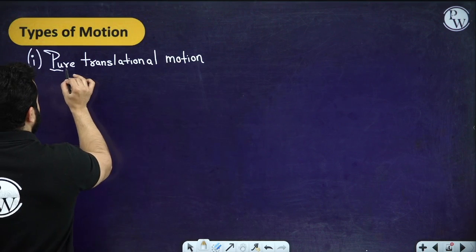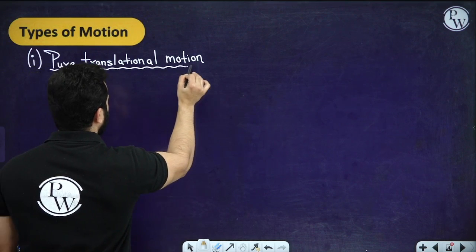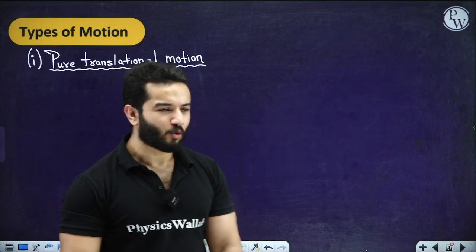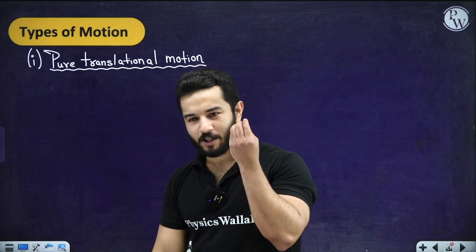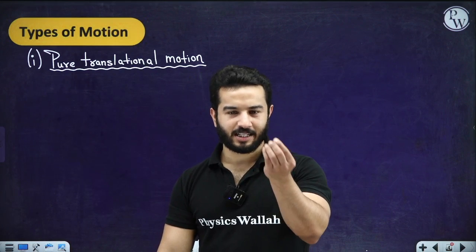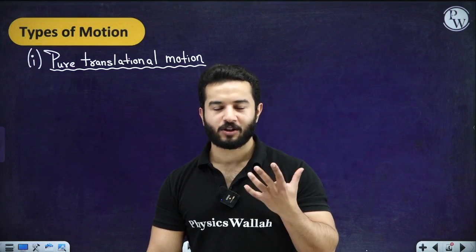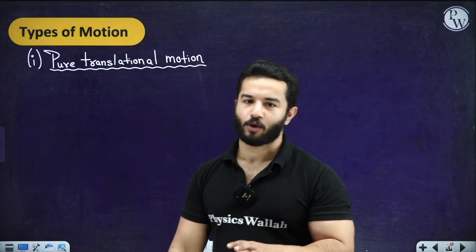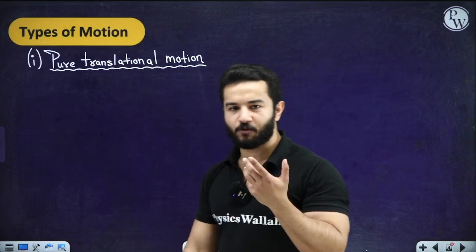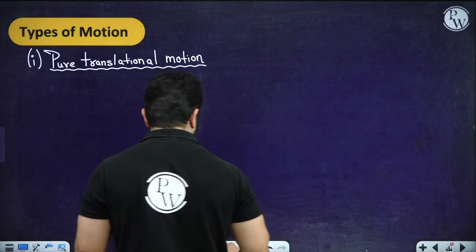Now, this is the thing. If you are really talking about a pure translational motion, whether we are talking about a single particle, a point mass, or a rigid body, it makes no difference, right? But now let's first define what we really mean by a pure translational motion.